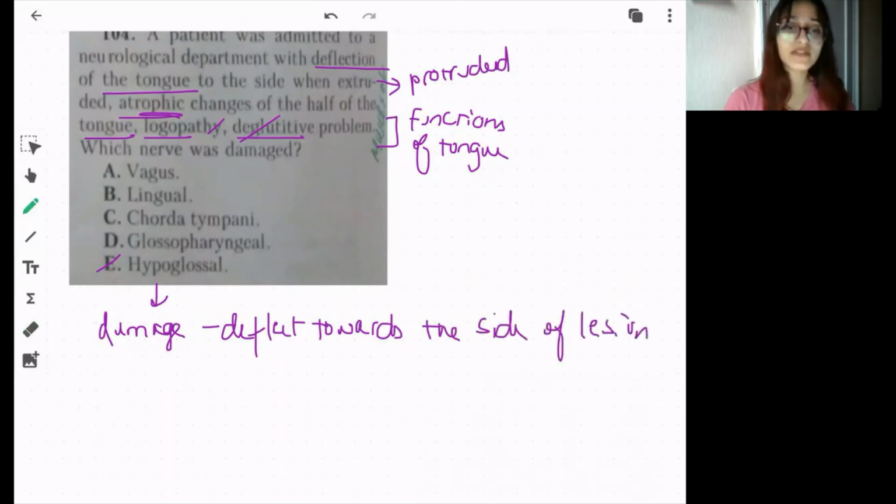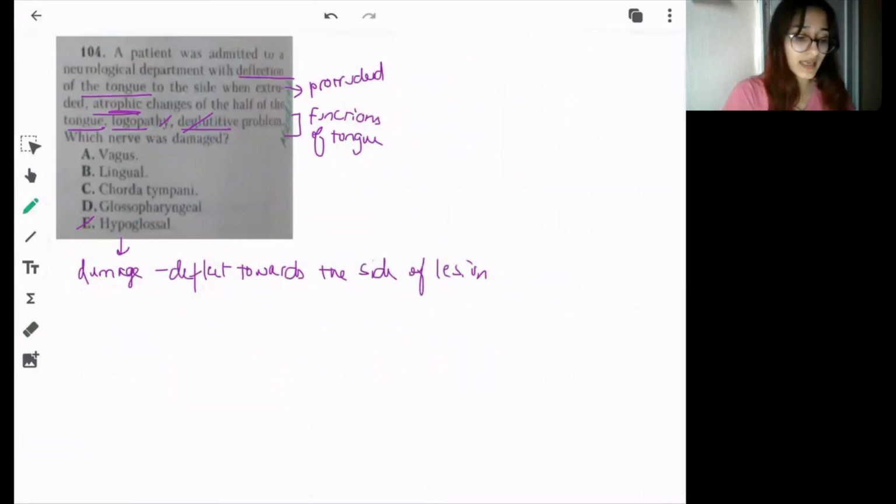What does it mean? If the left hypoglossal nerve is damaged, then when the tongue is protruded, it will deflect towards the left side. So a very easy question.